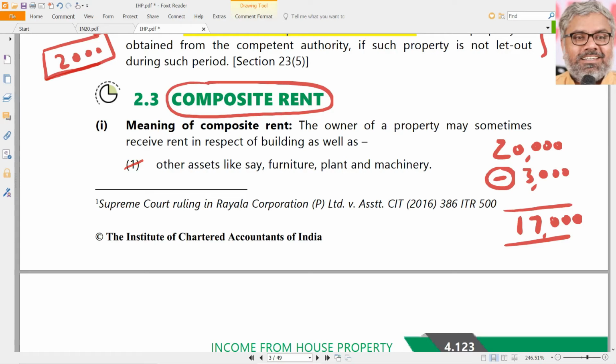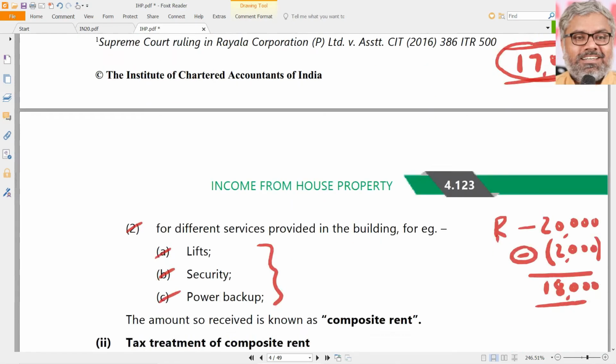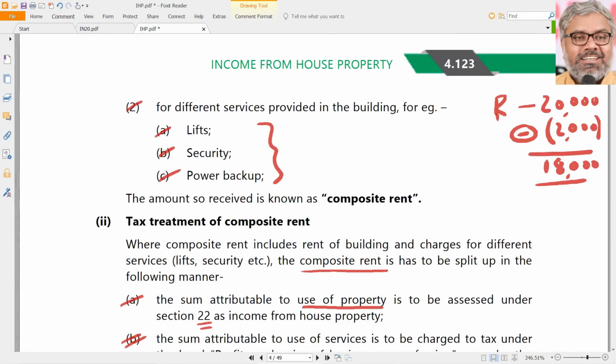But if his business itself is to let out furniture, then it will be taxable under PGBP. That is a rare case. So for a normal person, furnished accommodation is rented out to a tenant and the value of furniture is 3,000. How much is income from house property? How much is income from other sources? 17,000 is income from house property. 3,000 is income from other sources. The total amount is taxable, no problem in that. The only point is how much under this head and how much under the other head. Same logic here also. 20,000 is the total composite rent.